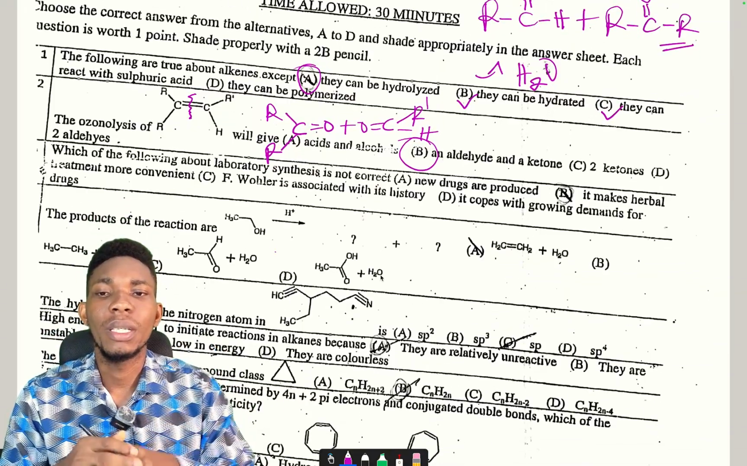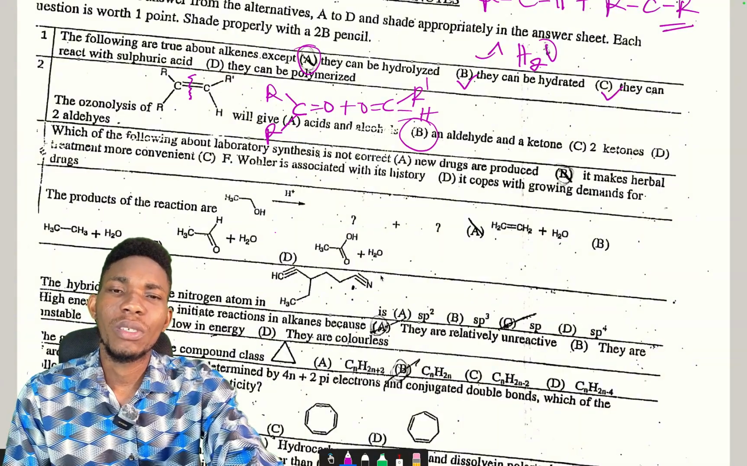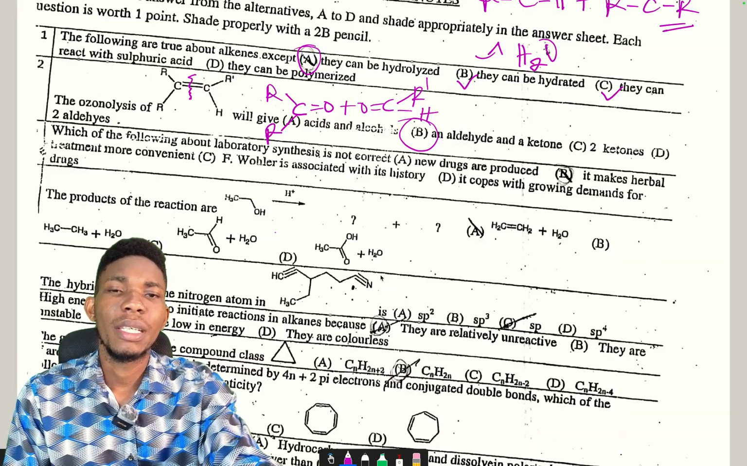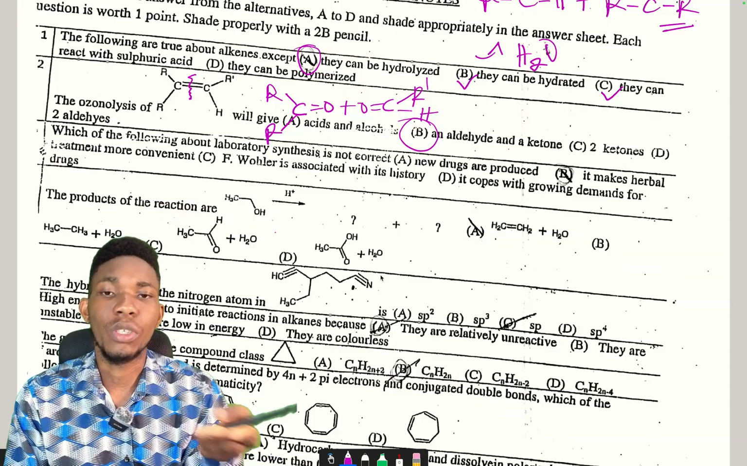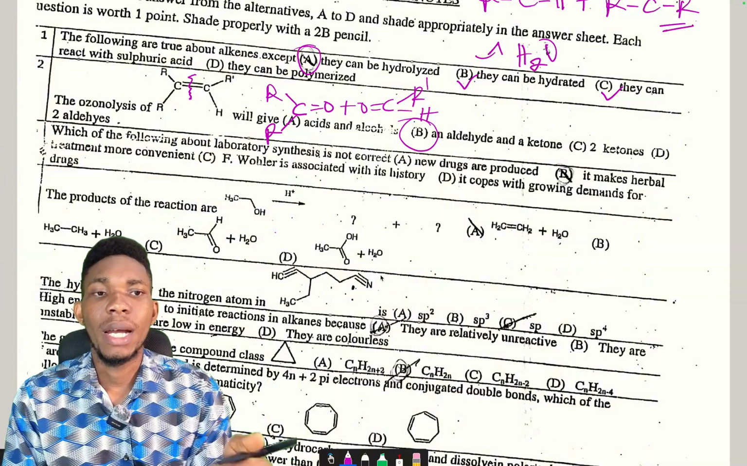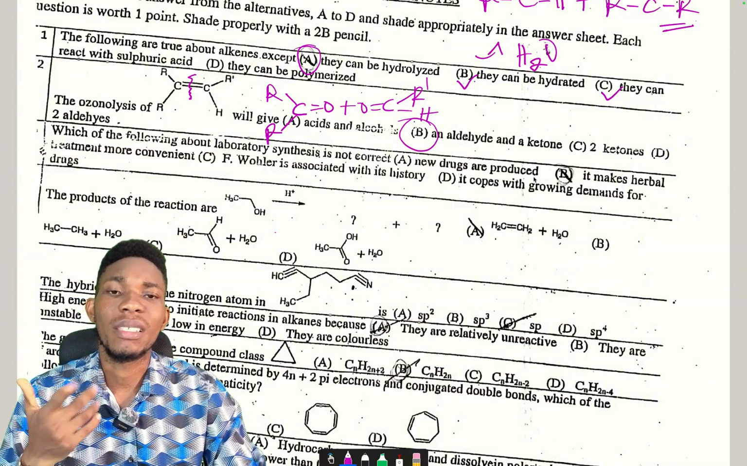Now, the next one. Which of the following about laboratory synthesis is not correct? A, new drugs are produced. Of course, with laboratory synthesis we can actually produce new drugs. B, it makes herbal treatment more convenient. No. The idea of laboratory synthesis actually paved the way for modern medicine, synthetic drugs, as compared to herbal and orthodox medicine. So this option that says it makes herbal treatment more convenient is not correct.